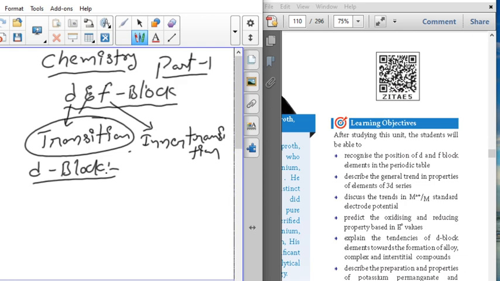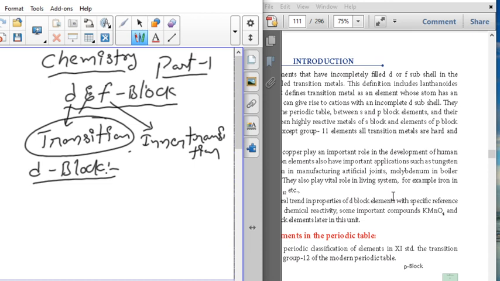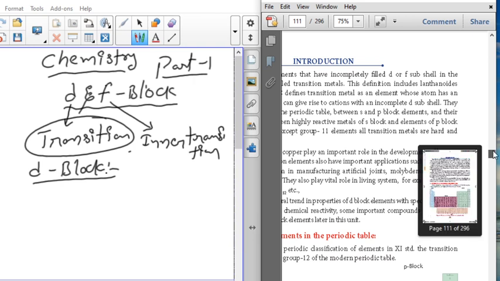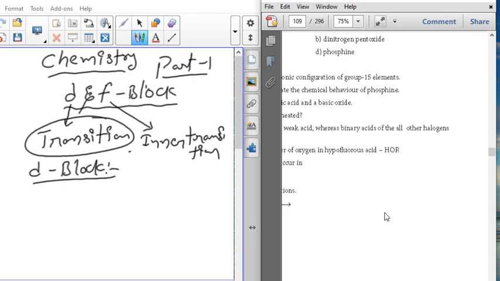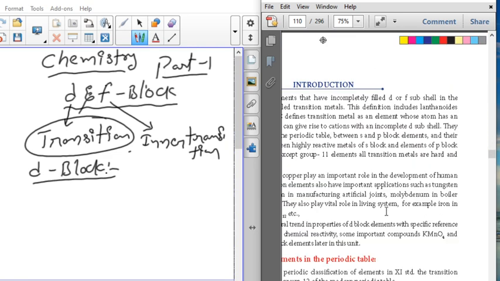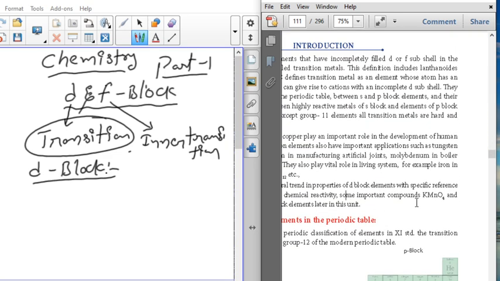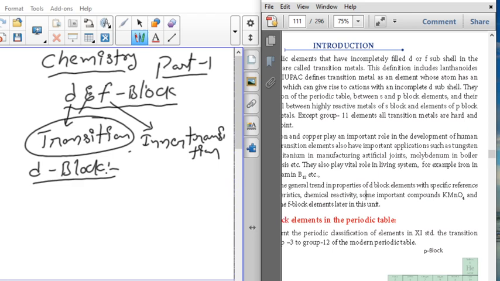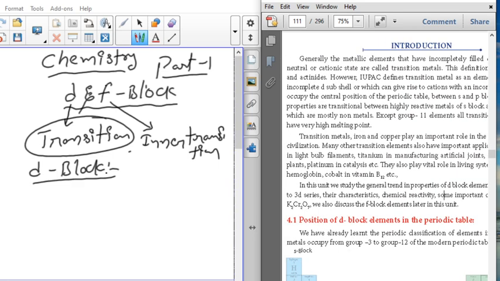So their properties will vary. Now see, why is the name called transition elements? Because the properties lie between the s and p block elements.